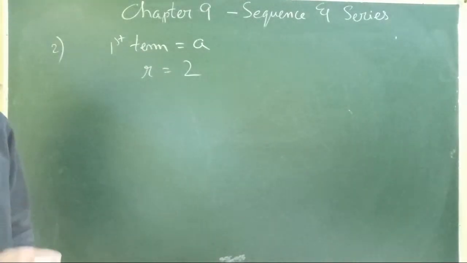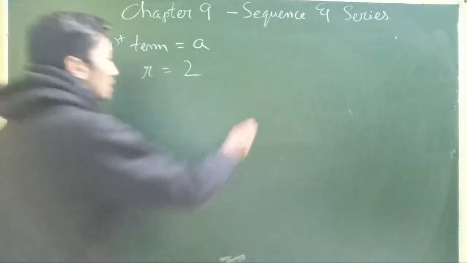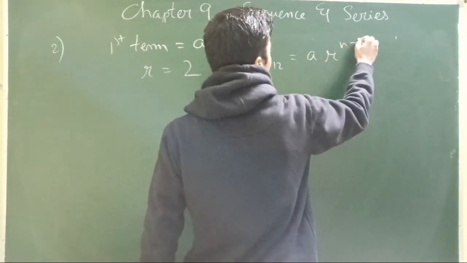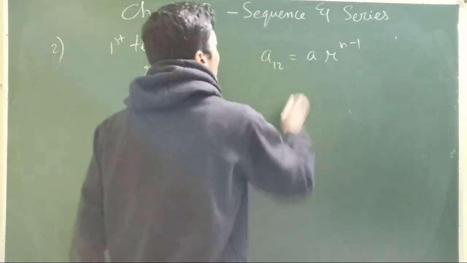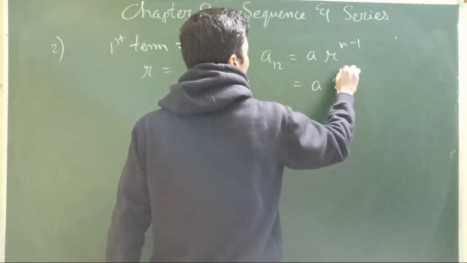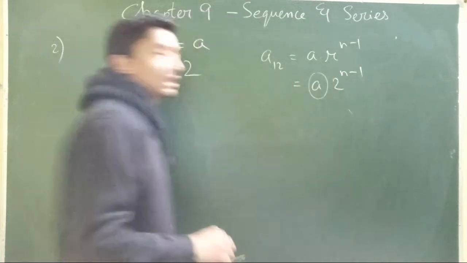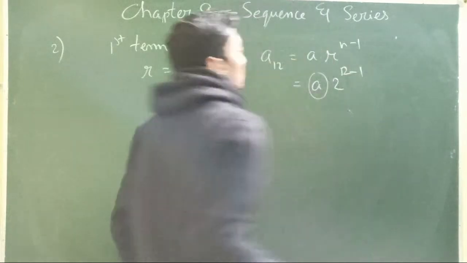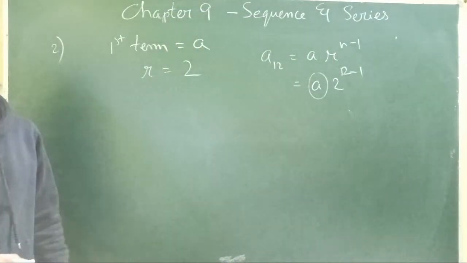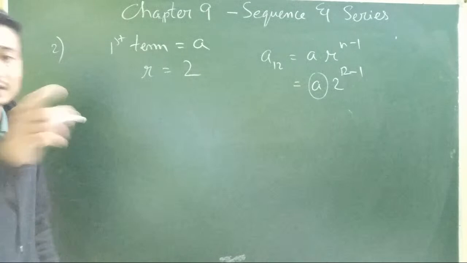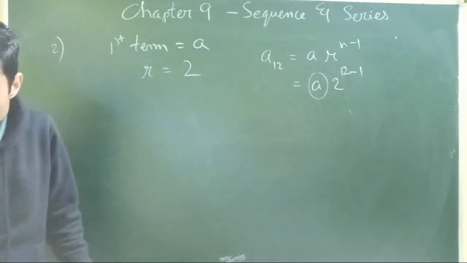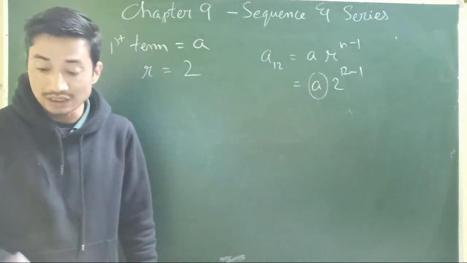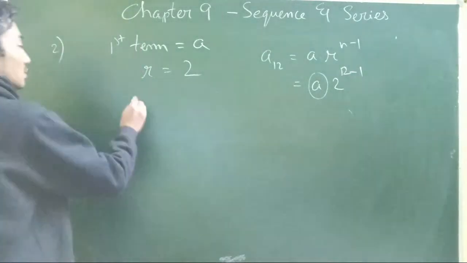Now, to find out the 12th term, we have a r power n minus 1, but we don't have the first term. That means we need to find out the value of a. To find that, it is given in the question, that hint, otherwise why would they give you that extra part of the question? That is, 8th term is 192.